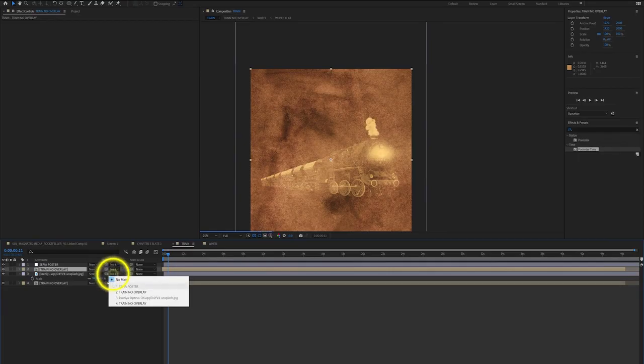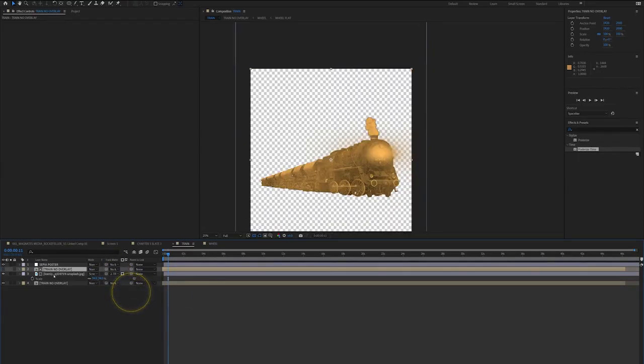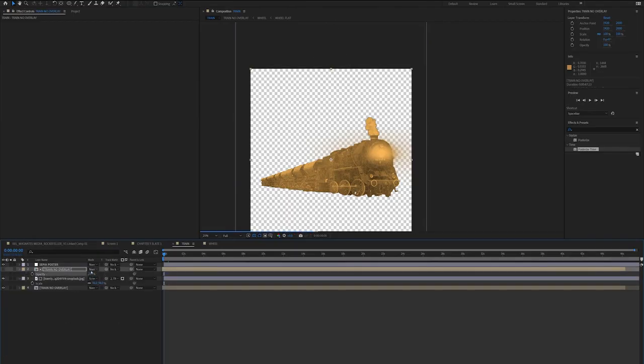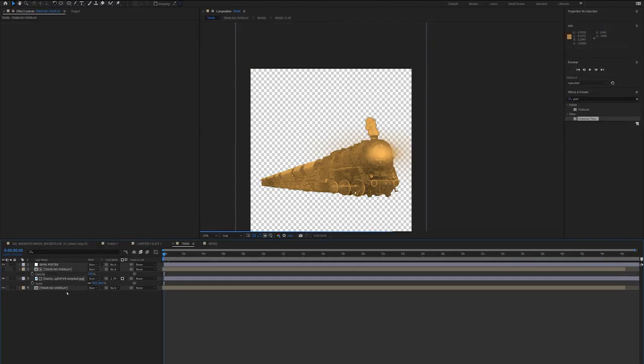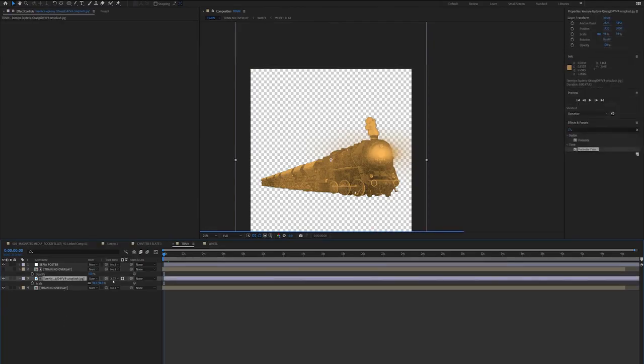and then making the track matte on train no overlay the layer above it. So as you can see, we now have this texture coming through, and if we change our blender mode to say overlay, that'll look really nice. And that should really come together now.